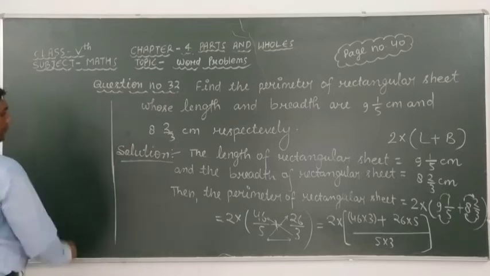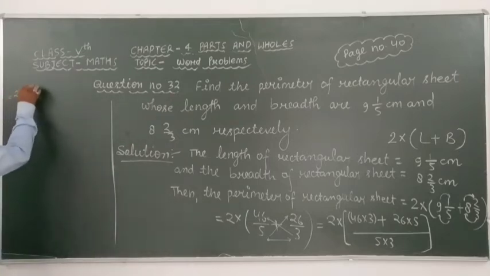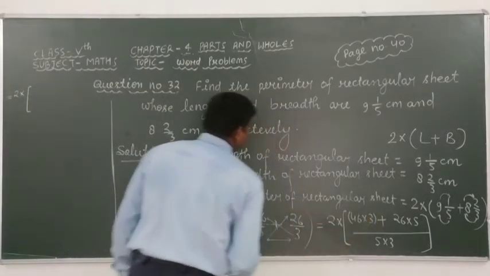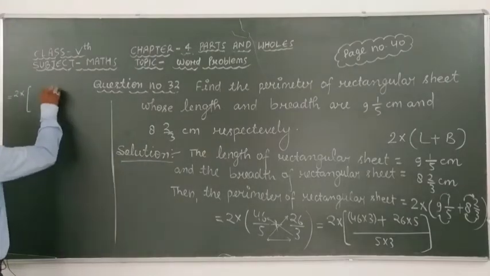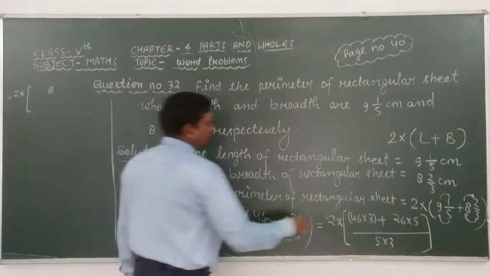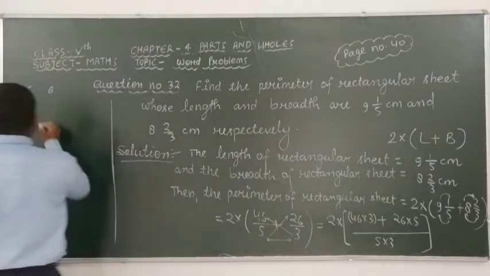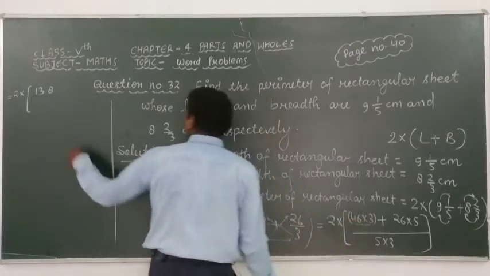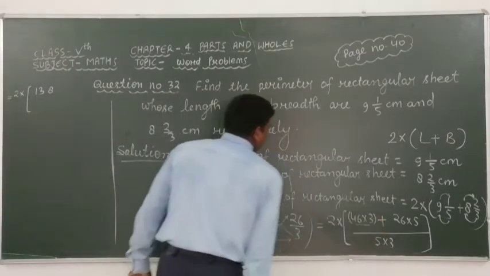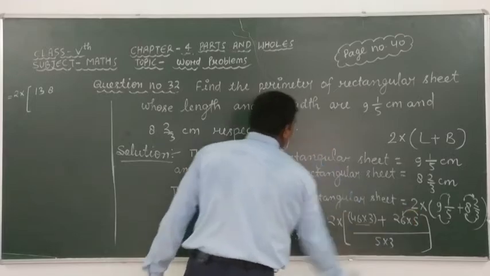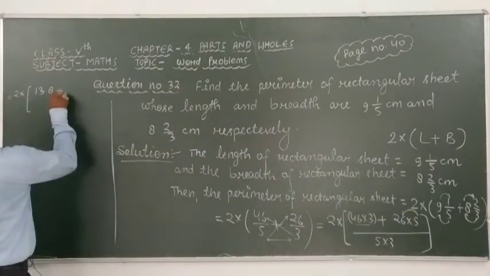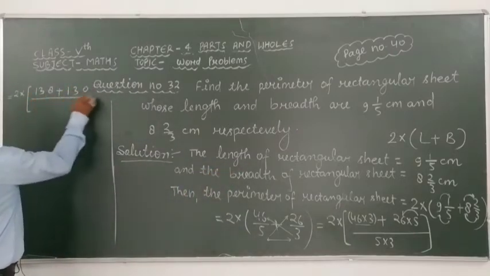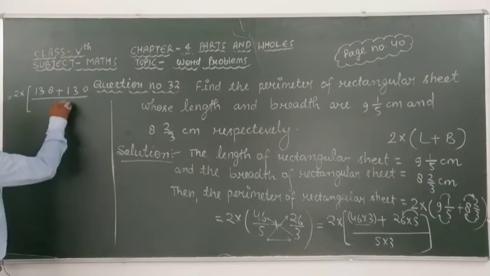Here we can write 2 into 3 times 6 is 18, 8 carry 1, 3 times 4 is 12, 12 plus 1 is 13. It means that after multiplying this, here we get 138 plus 5 times 6 is 30, 0, 5 times 2 is 10 plus 3 is 13 over 5 times 3 is 15.